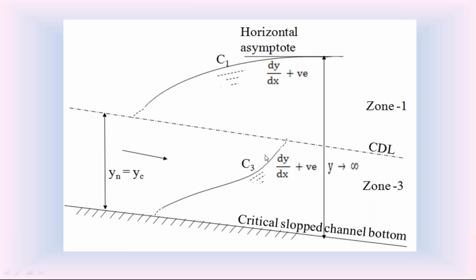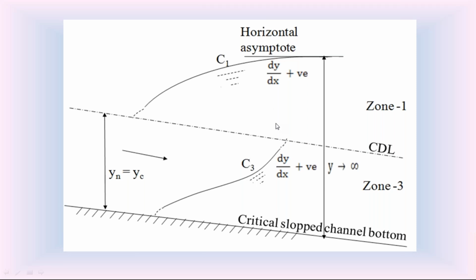We have the zone 2 in between the normal depth and critical depth. But in the critical channel bottom slope, the normal depth yn is equal to critical depth yc. The zone 2 is not there. So in the critical slope channel, we have only zone 1 and zone 3.